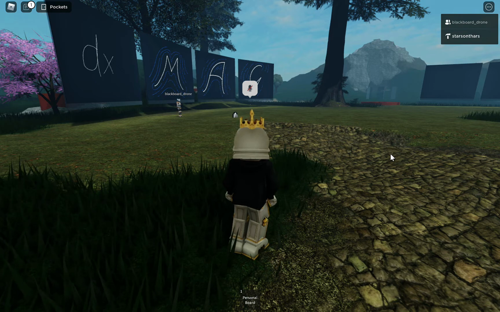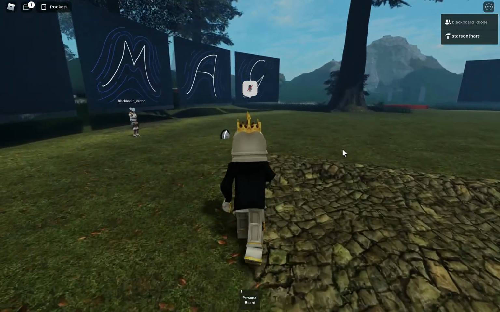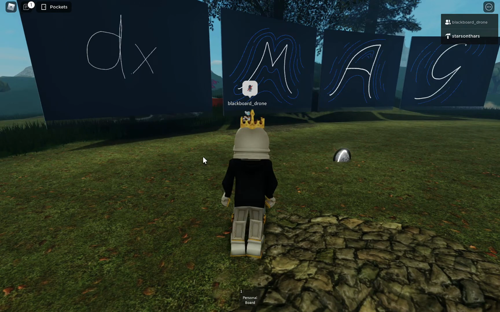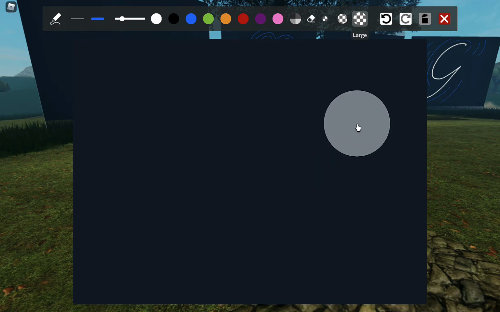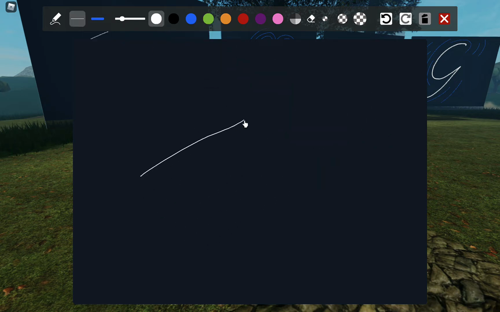Roblox's voice chat is positional, which means that people who are far away can't hear you. These are blackboards. We call them metaboards. To use a metaboard, click on it and write.